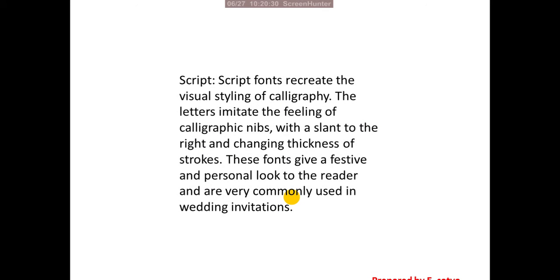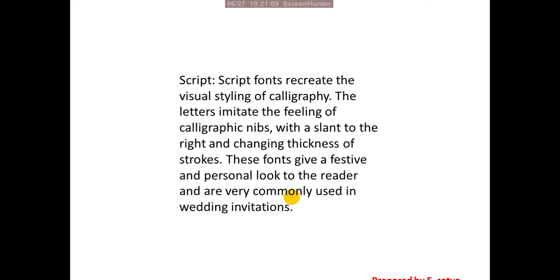The next classification, the next category, is script. We know script means something you can write by hand. The script fonts recreate the visual styling of calligraphy. The letters imitate the feeling of calligraphic nibs, with a slant to the right and changing thickness of strokes. These fonts give a festive and personal look to the reader and are very commonly used in wedding invitations. Generally we find these script fonts on invitation cards.